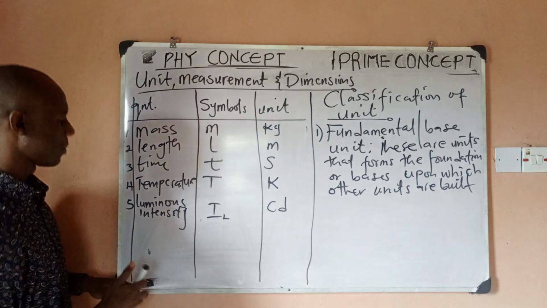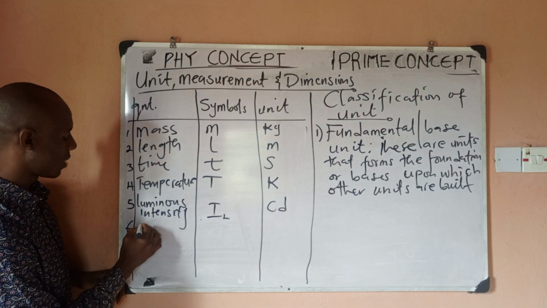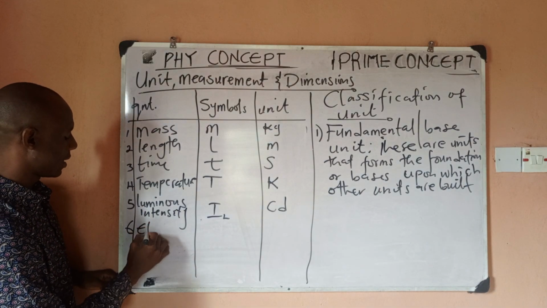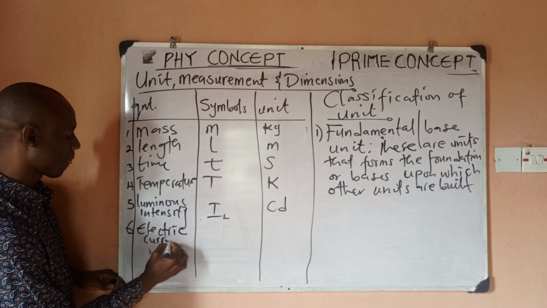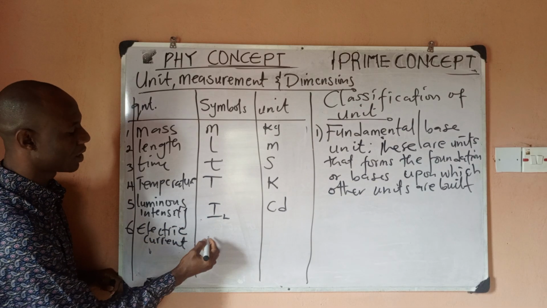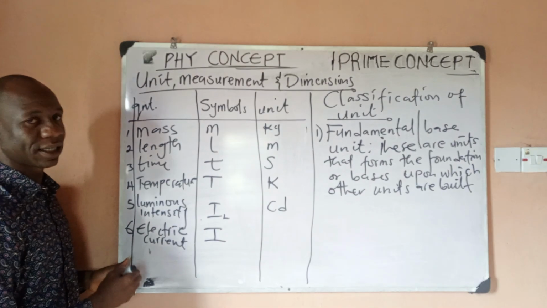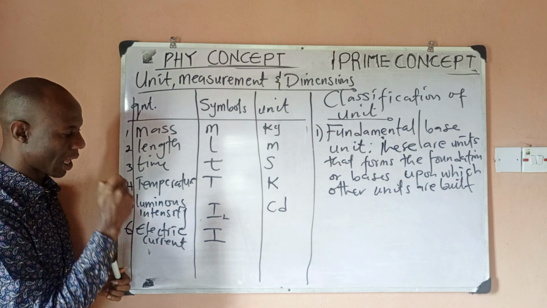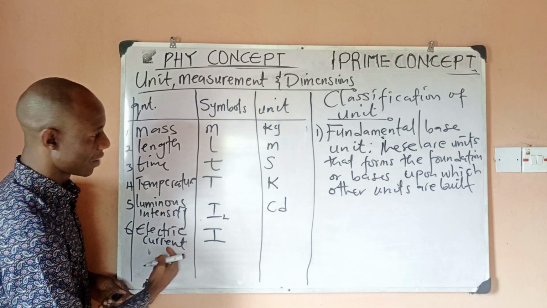Now, number six is what we call electric current. An electric current has the symbol capital I. So that is electric current, right? We can still use small i, but capital I is common. Now, what is the unit for electric current?